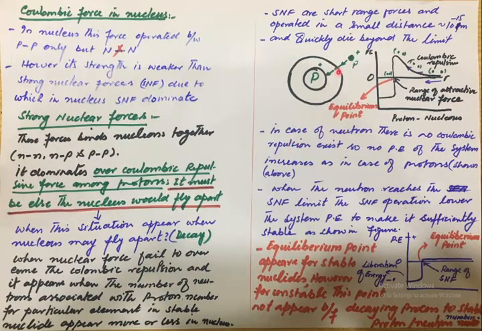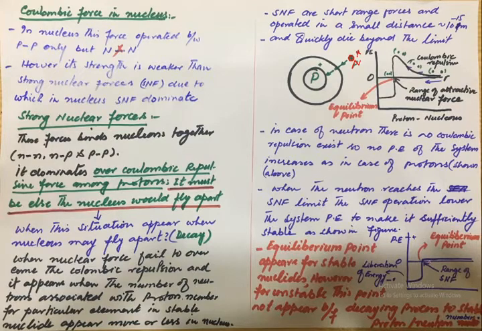This is the case of a proton, but if there is a neutron in place of this particle, there is no charge over there because a neutron has no charge. So when this particle approaches the nucleus, it feels no Coulombic repulsive force because it is a chargeless particle. There is no increase in potential energy inside the system because it is not feeling any repulsion from this point charge nucleus.